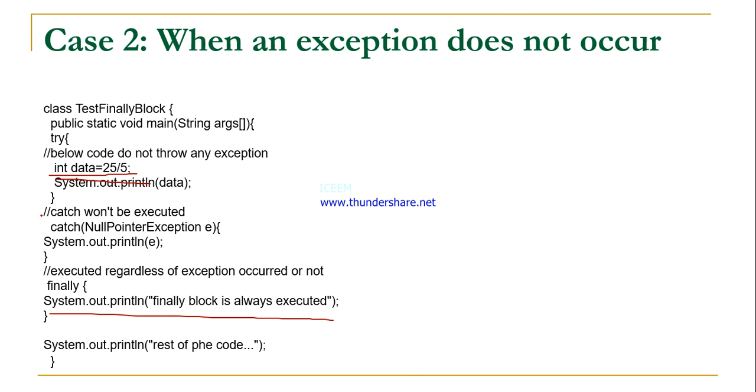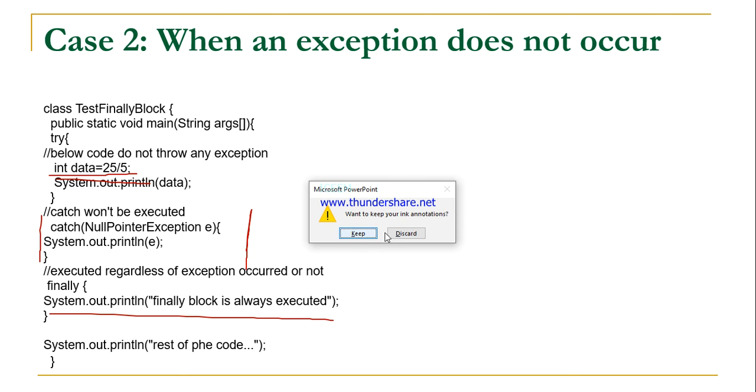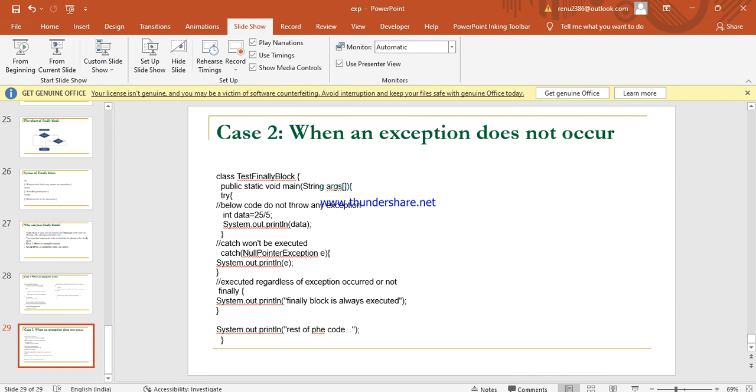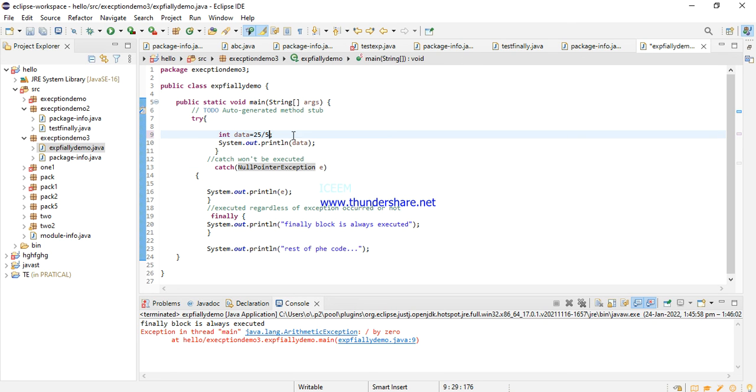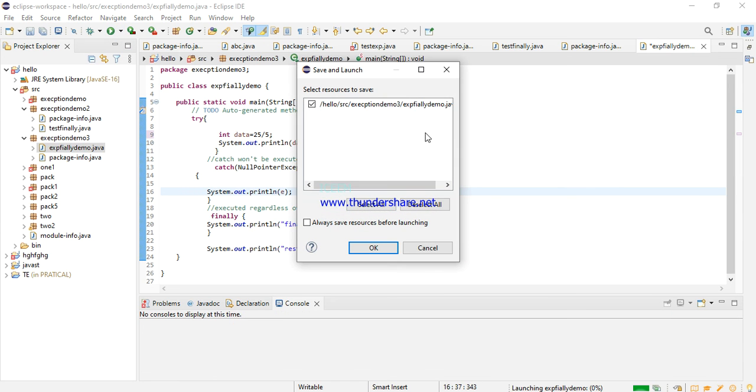Only catch will not execute here. If there is no exception, then no exception is displayed here. We will see. In the same example, we will change this: suppose it is divided by 5.